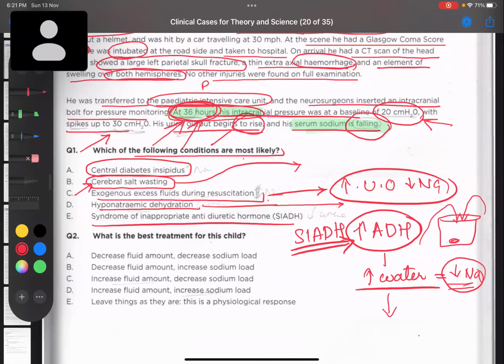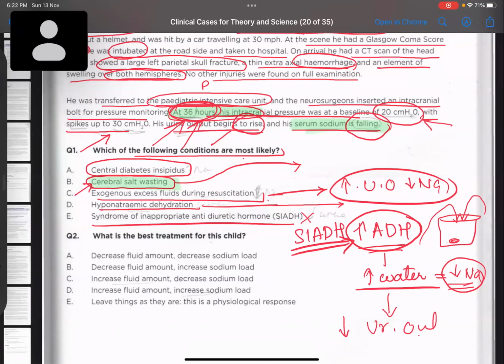But will that produce a huge amount of urine? Our child is coming with increased urinary output. If you have a huge amount of antidiuretic hormone in your body, you will reabsorb all the water. Therefore, you will have less urinary output. Here he has a huge urinary output. So this is not a case of syndrome of inappropriate ADH. Are we clear with this? Why is this not a case of syndrome of inappropriate ADH? Okay. So therefore, this is most likely a case of cerebral salt wasting due to trauma. Whatever I have discussed is everything here.